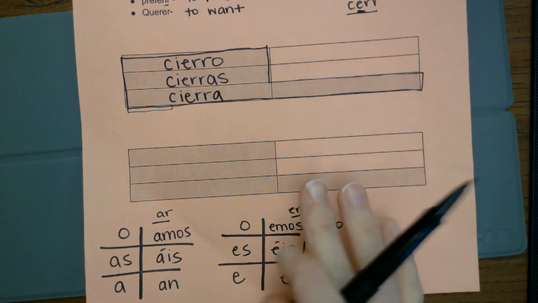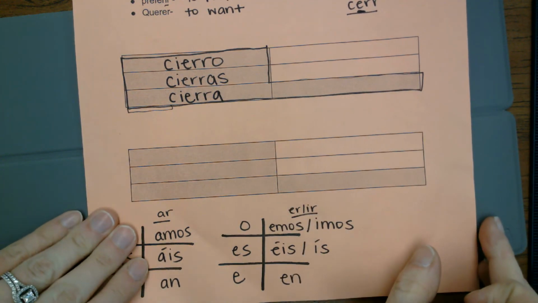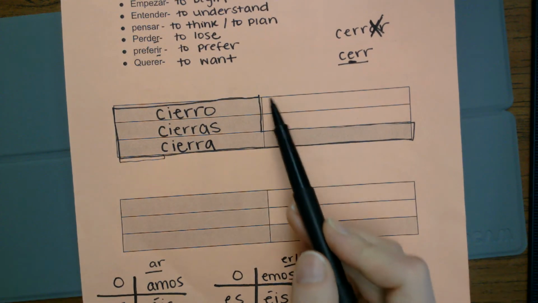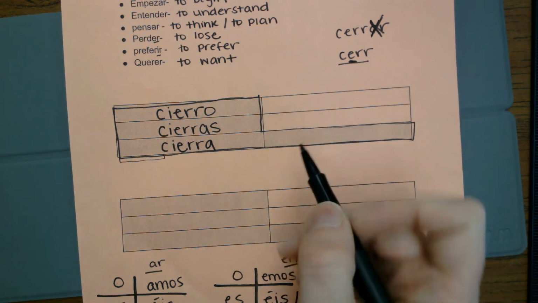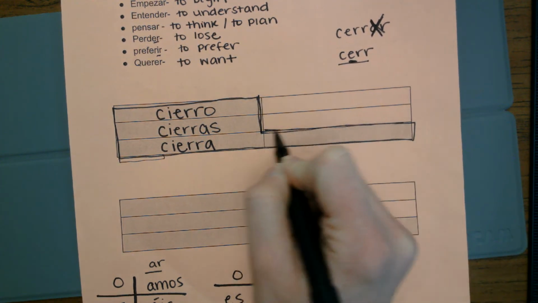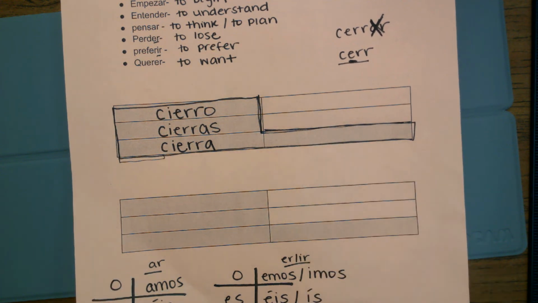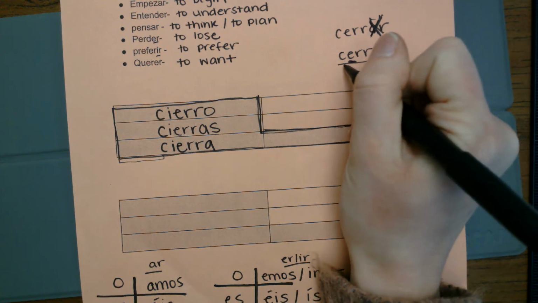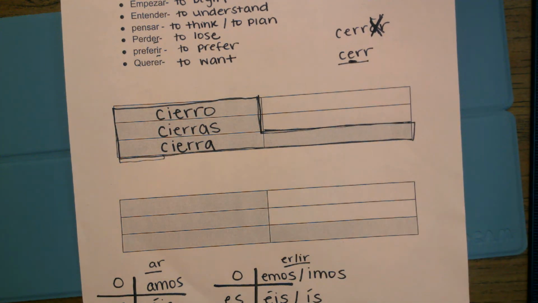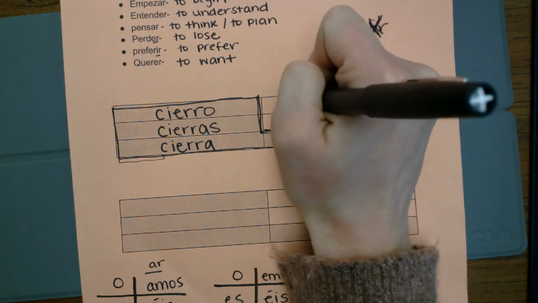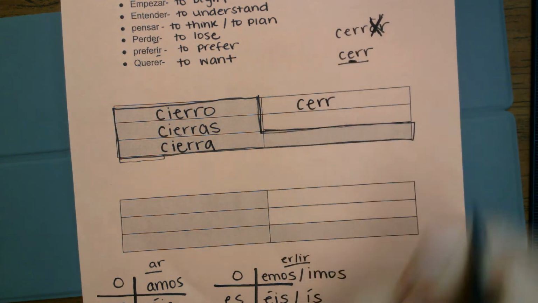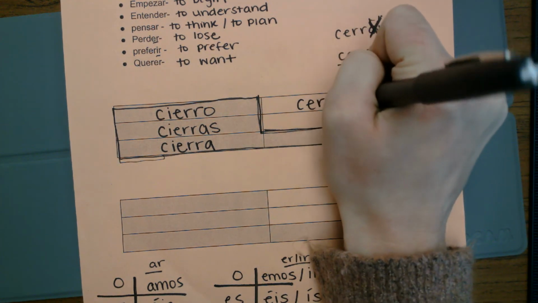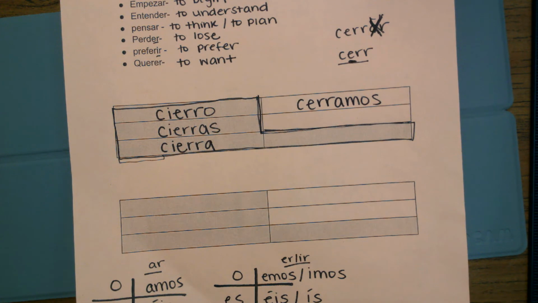Okay, so now when we get to nosotros, we said that the spelling changes happen in all forms except nosotros and vosotros. And you see that nosotros and vosotros are outside of this boot shape. So they're not included and it's not shaded in on your notes. So that means when I take off the AR ending, I can just use my original stem. I do not need to change E to IE. I'm just going to copy down exactly what I see and then add my new ending, which would be amos. So cerramos would be we close.